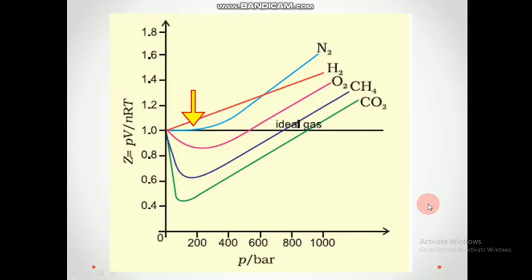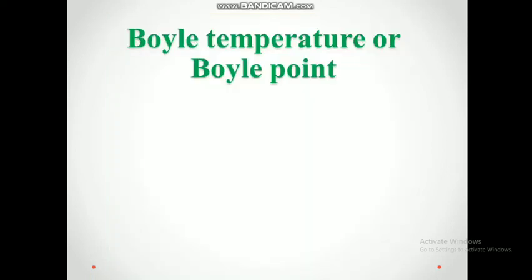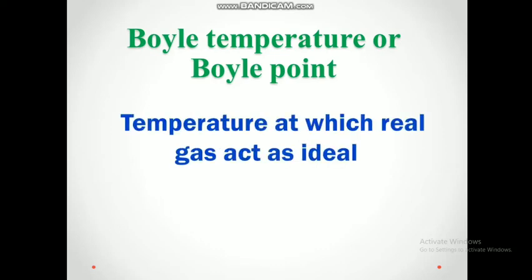So we will see a temperature factor which the Z factor depends upon, which is Boyle temperature or Boyle point. What is Boyle temperature or Boyle point? It is a temperature at which real gases act as ideal, and this temperature depends only on the nature of the gas which we are taking. So it differs from gas to gas. Nitrogen will have a Boyle point, oxygen will have a different point, carbon dioxide will have a different Boyle point. Similarly, all the gases will have different Boyle points.